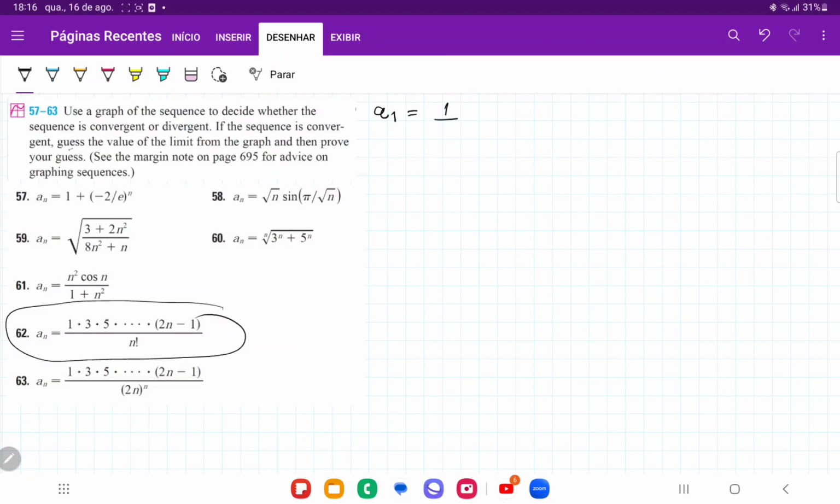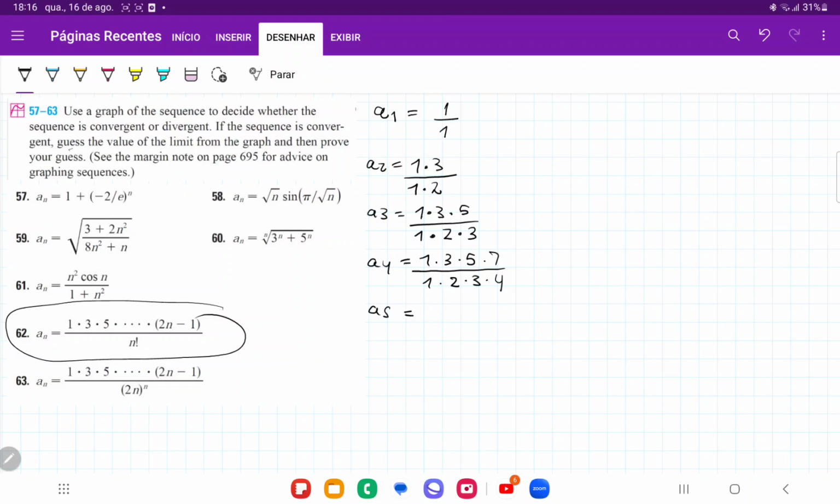A1 is going to be just 1 divided by 1 factorial, which is 1. A2 is going to be 1 times 3, and then divided by 2 factorial, which is 1 times 2. A3 is going to be, we're increasing by the odds, right? So 1 times 3 times 5, divided by 3 factorial, which is 1 times 2 times 3. A4, we're going to have the odds, so 1 times 3 times 5 times 7, divided by 4 factorial, which is 1 times 2 times 3 times 4.